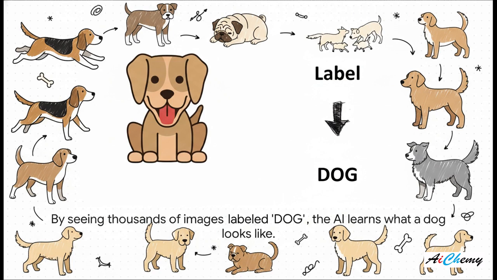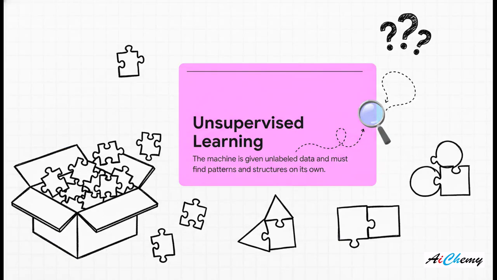It's learning the underlying patterns. The floppy ears, the wet noses, the wagging tails, all the things that actually define what a dog is. Next up, we have unsupervised learning. And as you might guess, it's the total opposite.